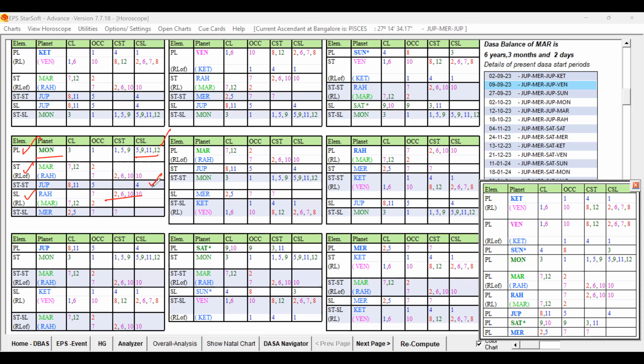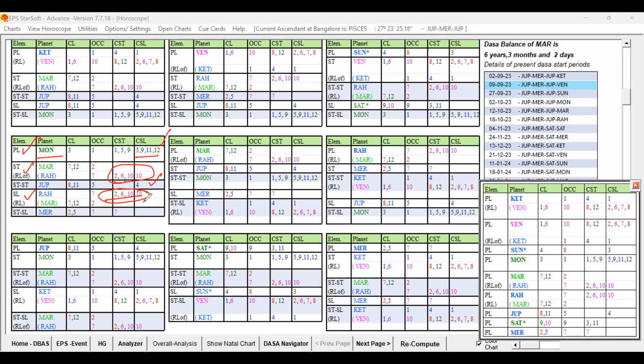This Moon, third lord, 9, 1, 11 cuspal, 9, 11, 12 cuspal sublord, in the star of a planet, is supportive for travel abroad and also supportive not only for education, but also for professional prospects. So that 9th house in the star and sub of your planet is supportive for travel abroad and for the profession also. Of course, it is already having the education, but it is supportive for the professional prospects also.